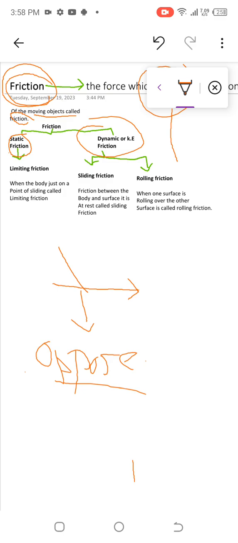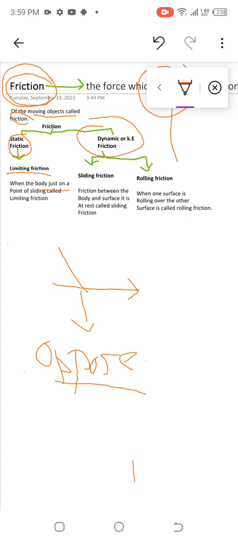Static friction is, suppose when a body is at rest, or when one surface is at rest against the other surface. So the body should be at rest, that is static friction, right? After that, dynamic means the body is moving in motion. Here in the static we have limiting friction. This is a type of static friction. What is that? When the body is just on the point of sliding.